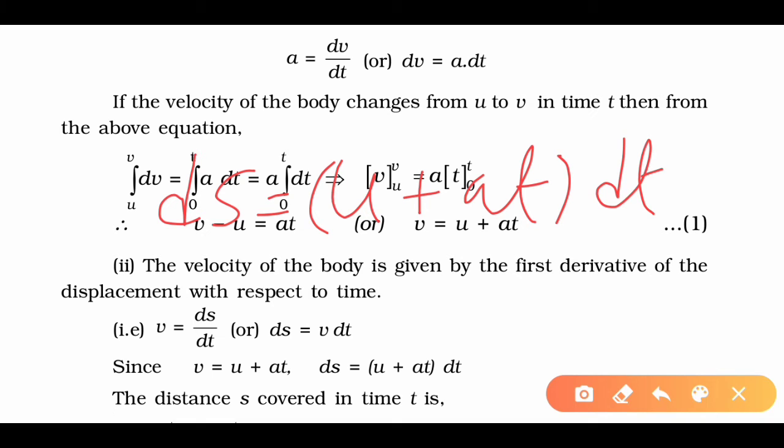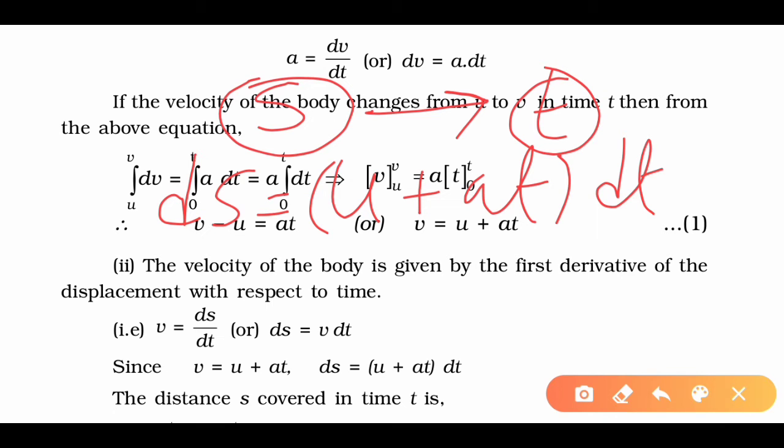Now suppose the object is covering total displacement s in time interval t. So our limits will be 0 to s and 0 to t. Okay, now we'll integrate both the sides.